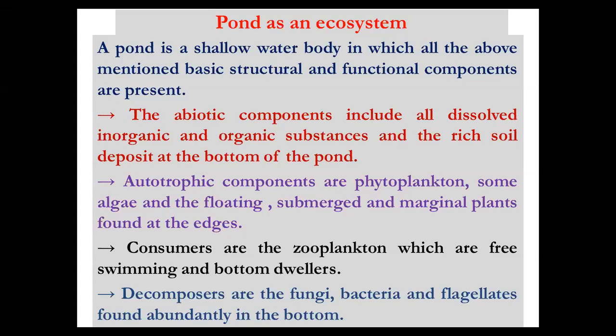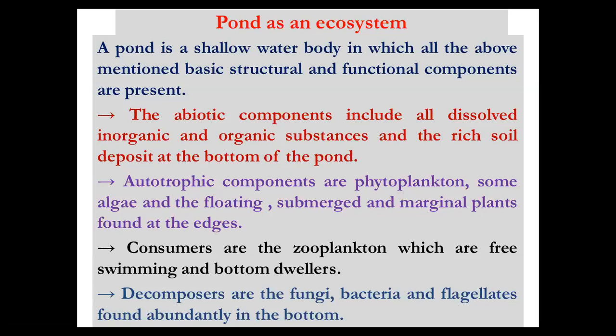Now three kinds of plants are there. Floating plants, submerged plants, and marginal plants. Floating plants means they float on the water surface. They also perform photosynthesis. Submerged means the roots are embedded in the soil in the water, and the major stem part comes out from the water surface. So half of the plant body is submerged in the water and half of the plant body is out of the water, above the water surface.